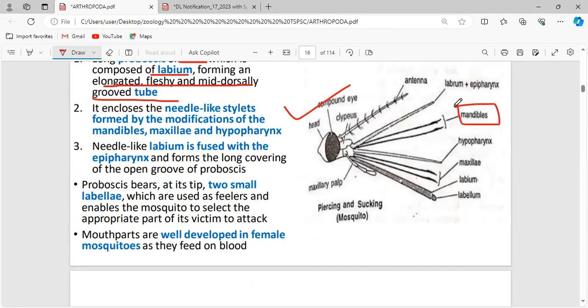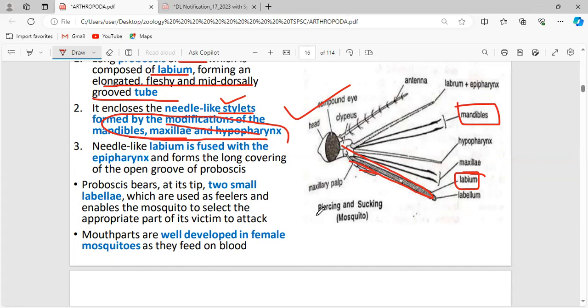We can find the mandible, and we can find the labium. This is what we call a proboscis. It looks like a tube. Clear? It encloses the needle-like stylets formed by the modification of mandibles, maxillae, and hypopharynx. So all these modified structures are ultimately called the proboscis.